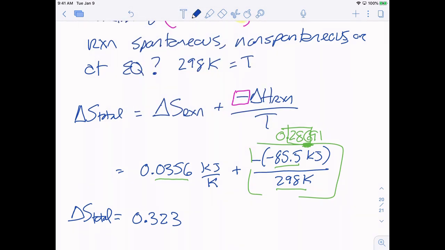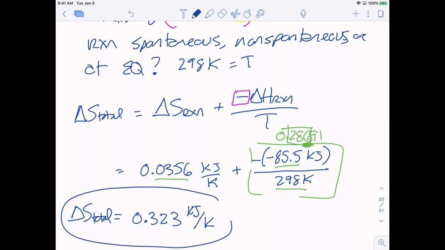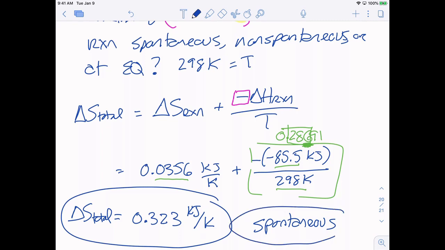And then my units on that, kilojoules per Kelvin. So is my reaction spontaneous, non-spontaneous, or at equilibrium? Yeah, spontaneous. I hope that's what you guys are thinking. Remember, it's spontaneous when entropy increases, right? When it's a positive value. So this is a spontaneous reaction.